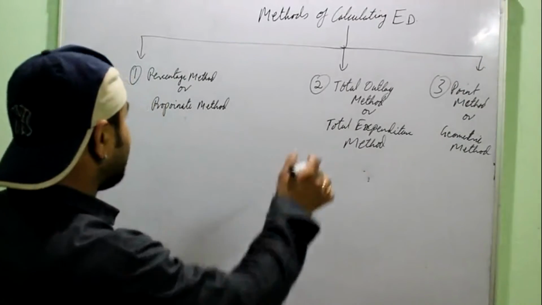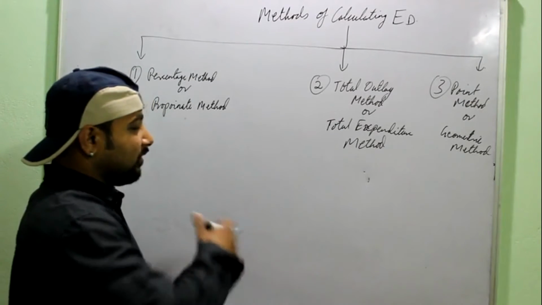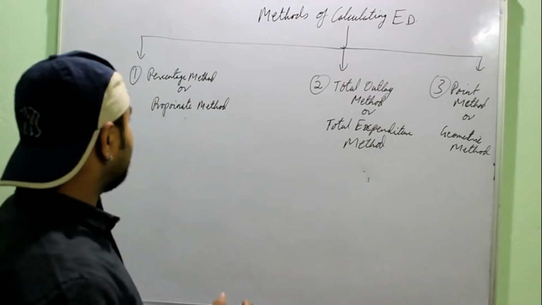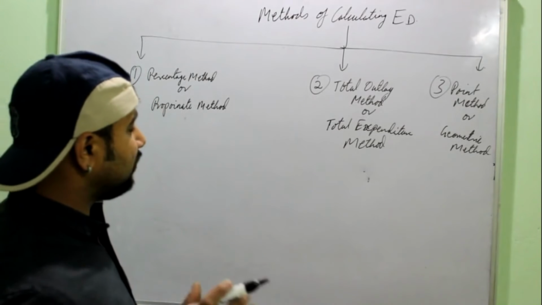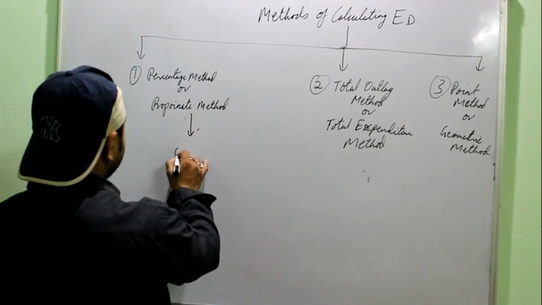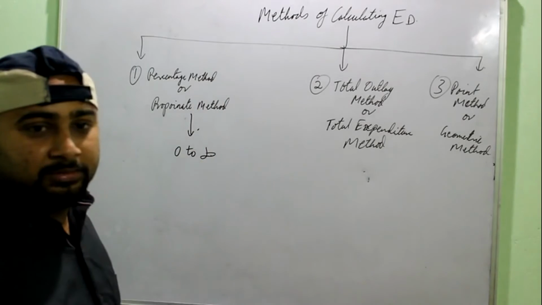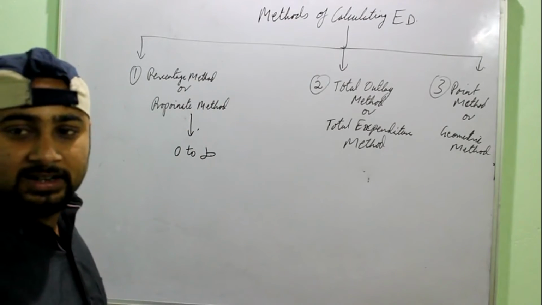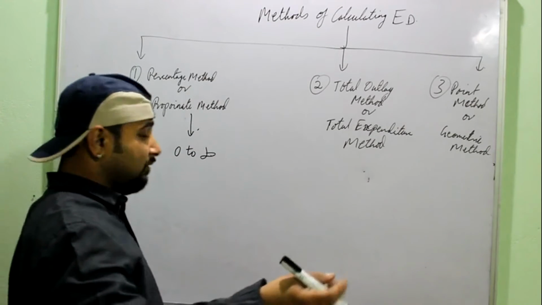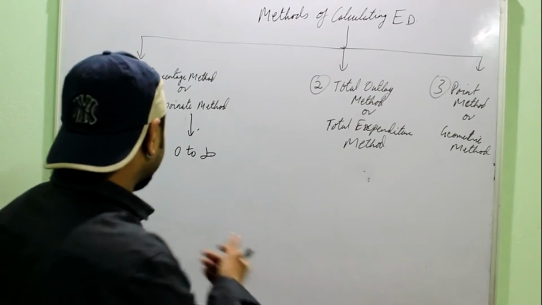We have different ways of calculating the elasticity under all these methods, but few things before going into the details of these methods. First of all, you have to remember one thing. If you use the percentage or proportionate method, the answer will be an exact value between 0 and infinity. It can be any value, like for example 1 or 2 or maybe 0.5 or 0.75.